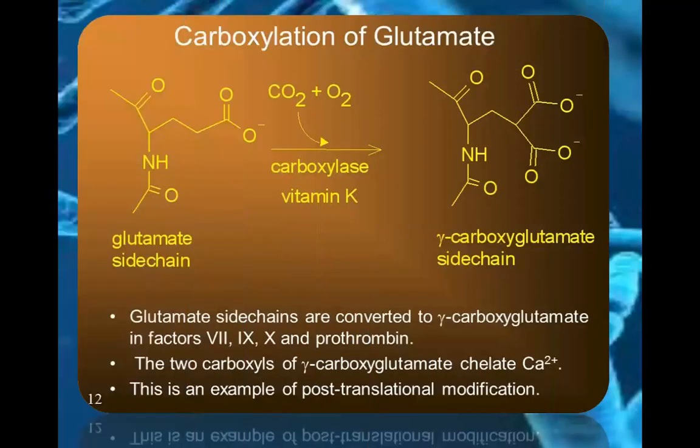Carboxylation of glutamate. Glutamate side chains are converted to gamma carboxyglutamate in factors VII, IX, and X, and prothrombin. The two carboxyls of gamma carboxyglutamate chelate Ca2+. This is an example of post-translational modification. Carboxylation of glutamate is an example of post-translational modification.